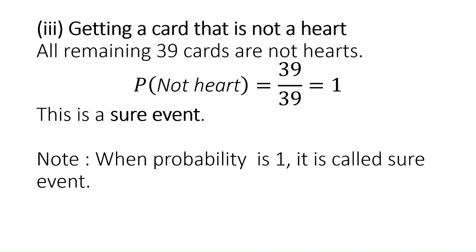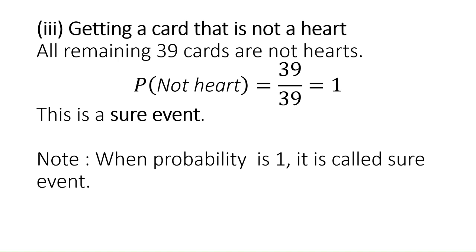That means for every draw we will get a card which is not a heart. It's simple, no? So 39 by 39 is equal to 1. When the probability is 1, we call it a sure event. So the probability of getting a card which is not a heart is 1. It becomes the sure event for this particular constraint.